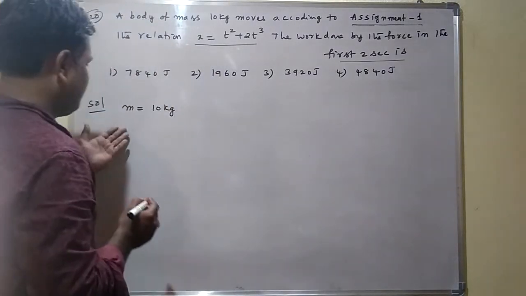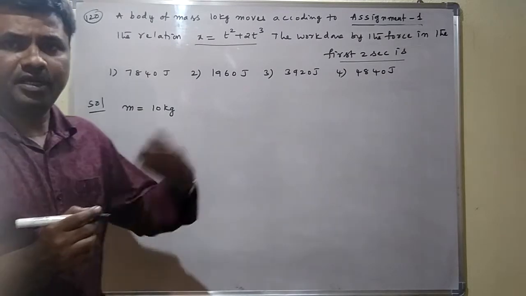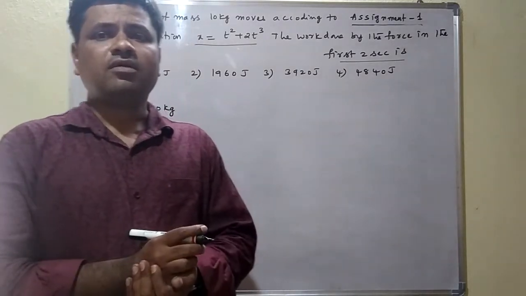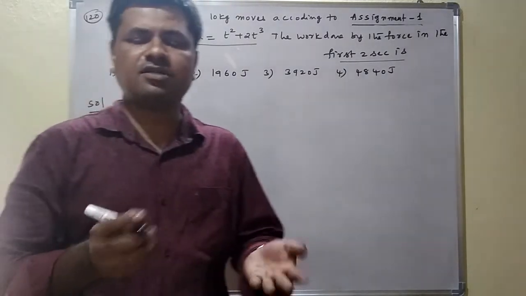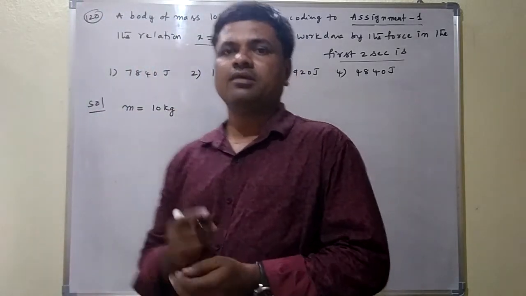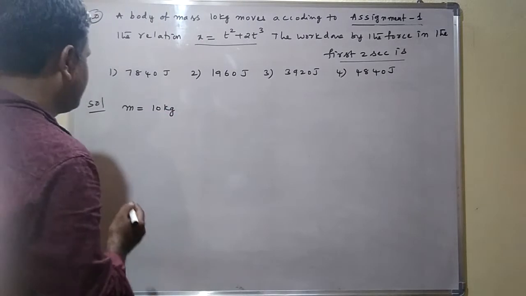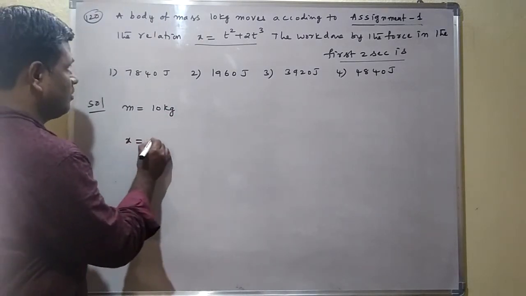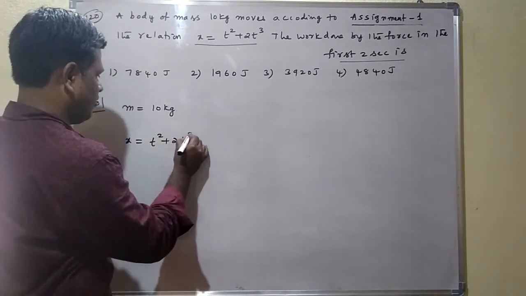Here initially means at t equal to 0, and t equal to 2 seconds. We find the velocities, and knowing the velocities we can apply the work energy theorem to get the work done. What is the relation given here? x is equal to t square plus 2t cube.